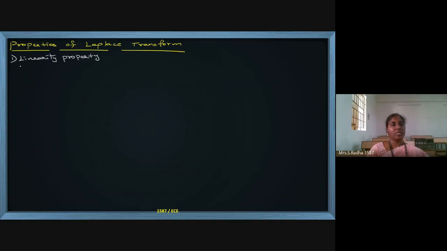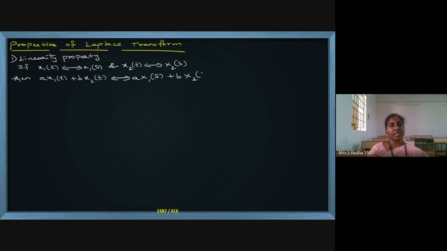If we have two signals, x1 of t with Laplace transform x1 of s, and x2 of t with Laplace transform x2 of s, then for a into x1 of t plus b into x2 of t, the Laplace transform will be a into x1 of s plus b into x2 of s. This is the linearity property in the Laplace transform.